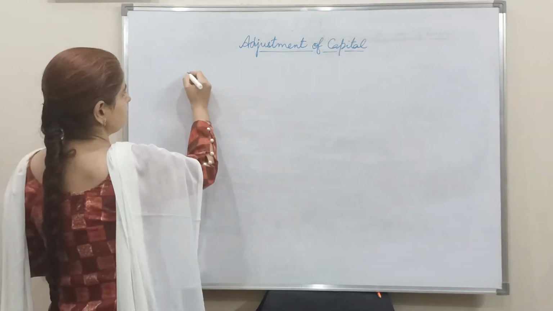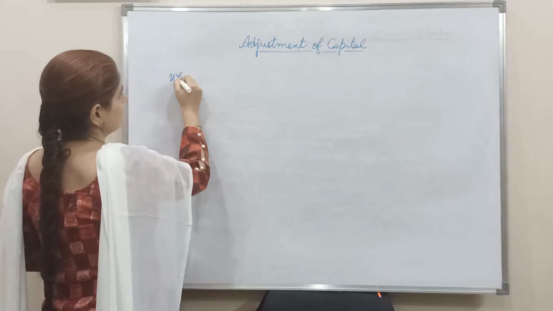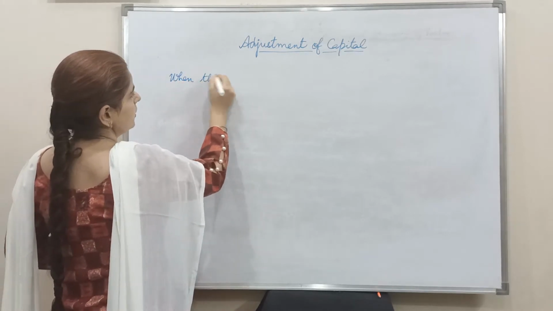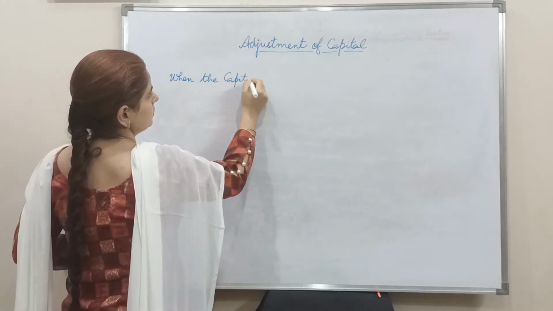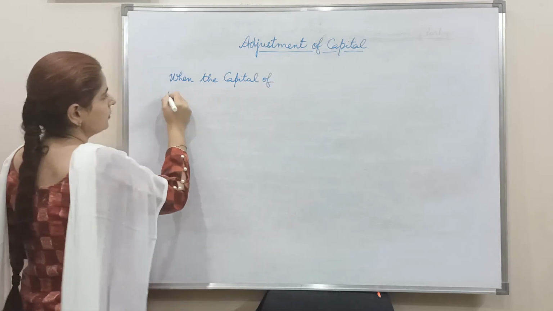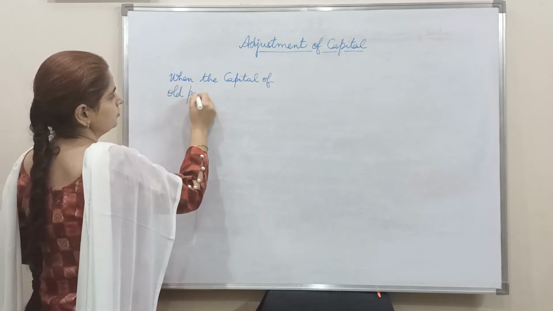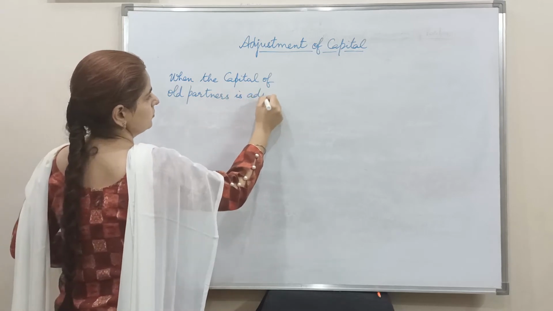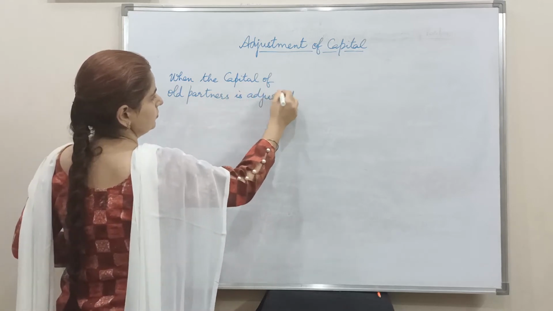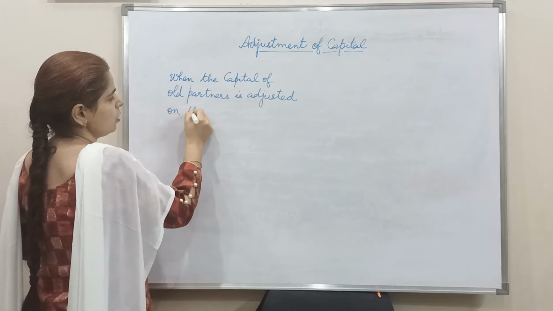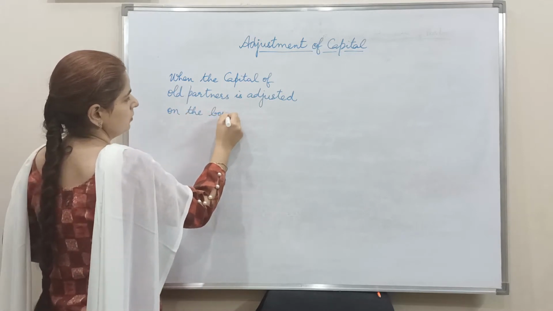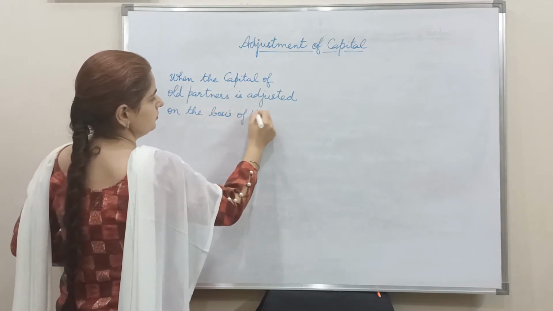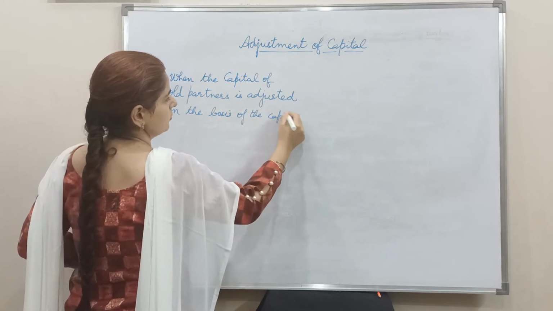First is when the capital of old partners is adjusted on the basis of the capital brought in by the new partner.